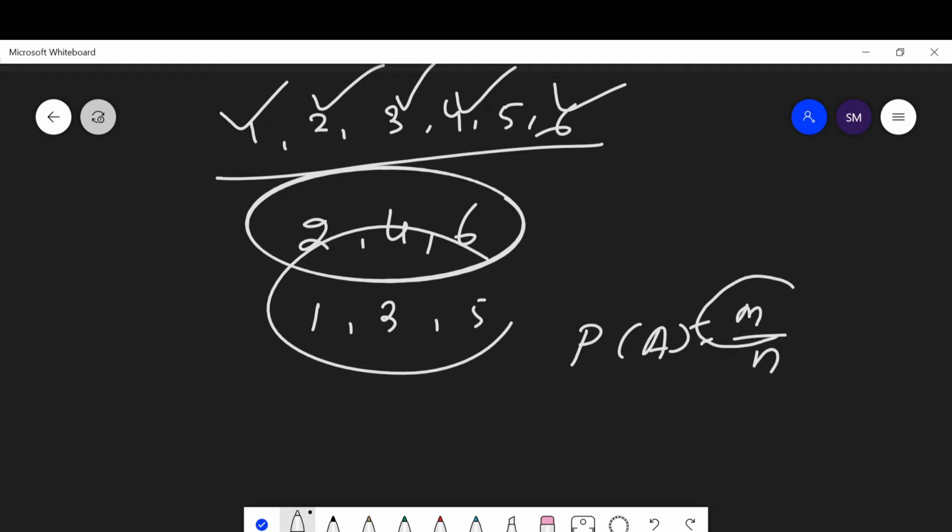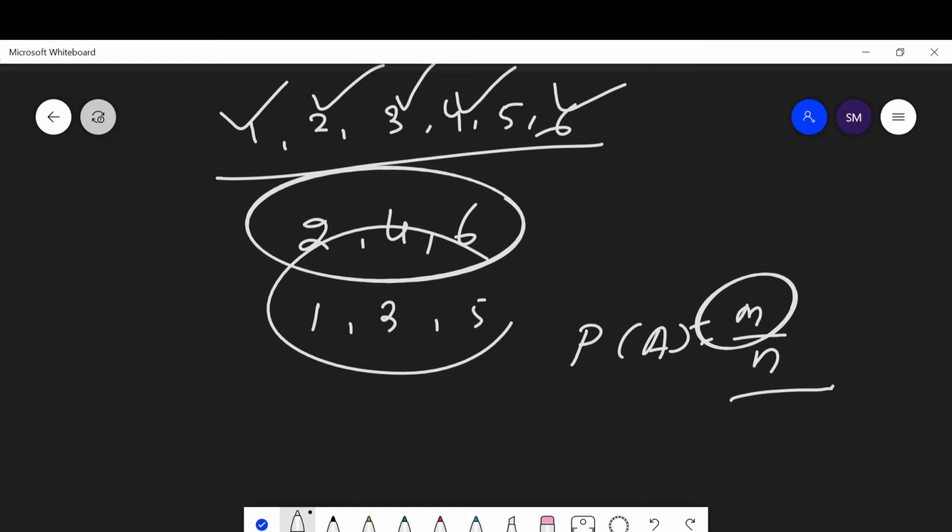Here n is the total number of events and m is the number of favorable events.